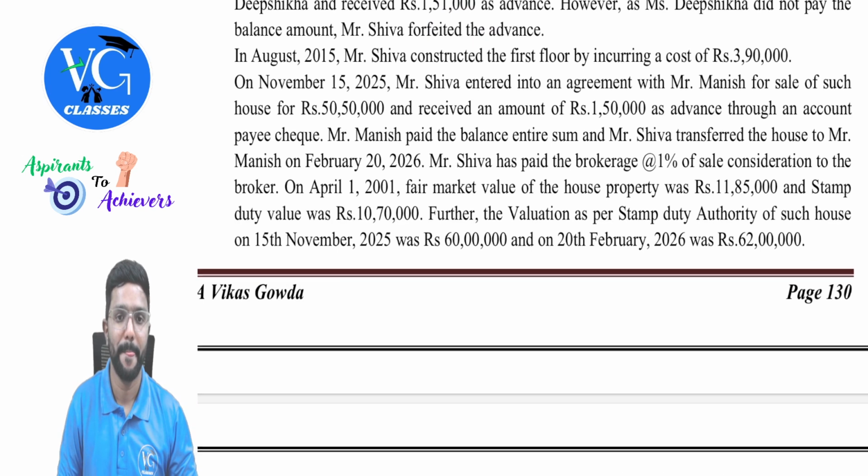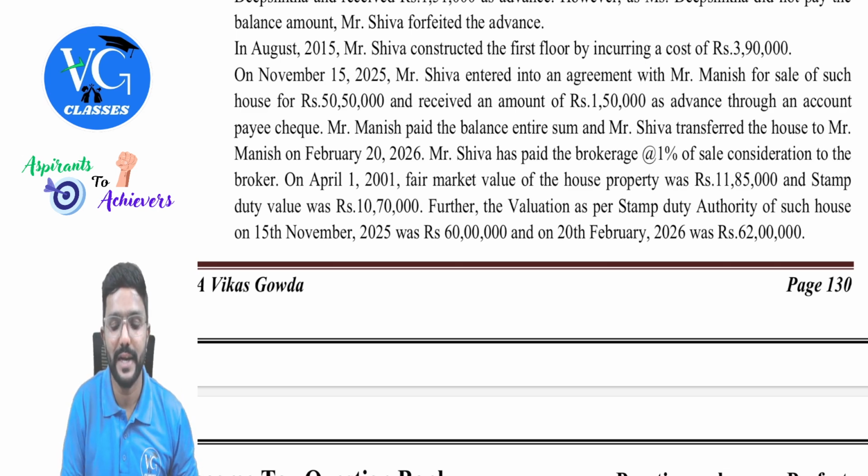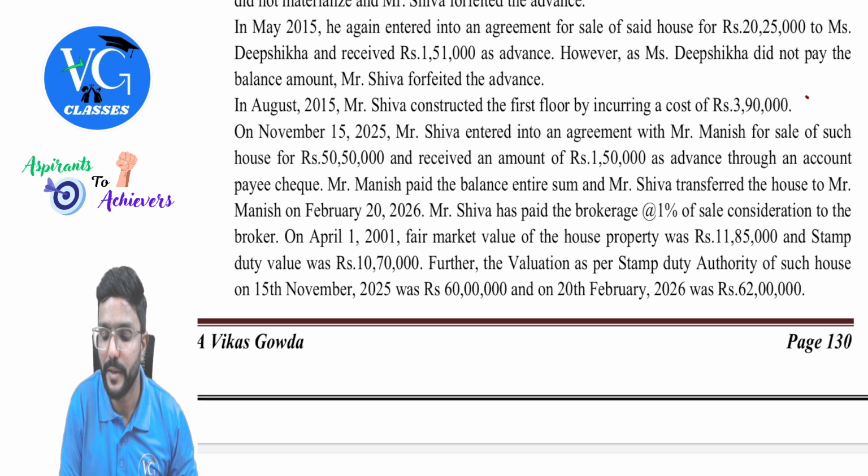No, guys. Next, in August 2015, Mr. Shiva constructed the first floor by incurring a cost of 3,90,000. This is the cost of improvement, people.